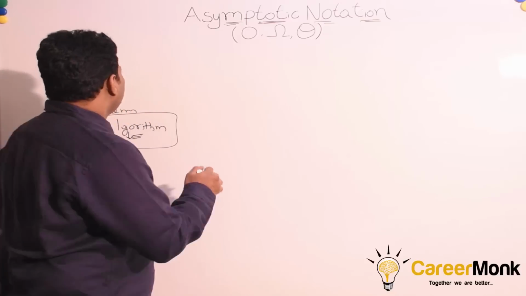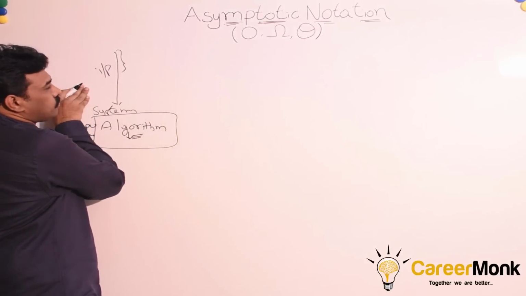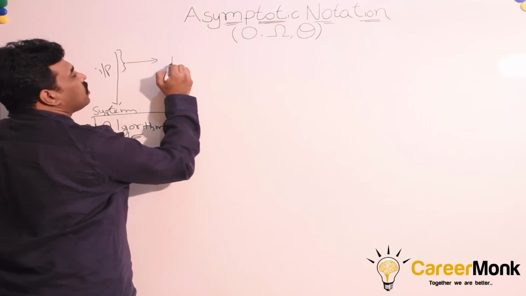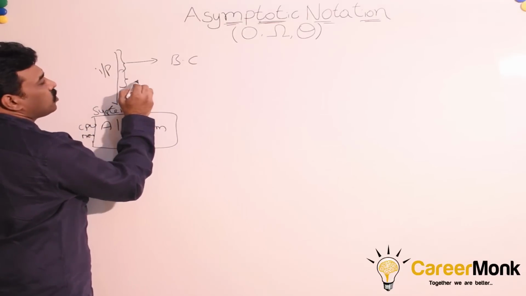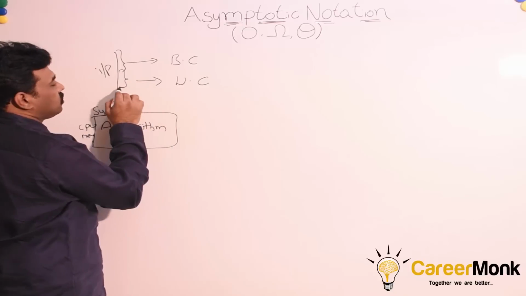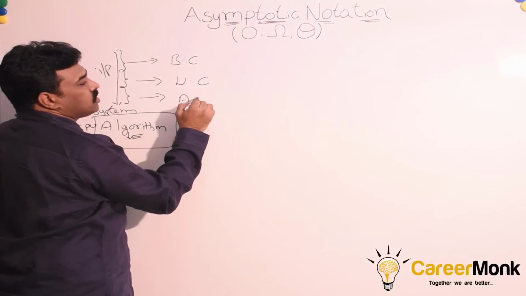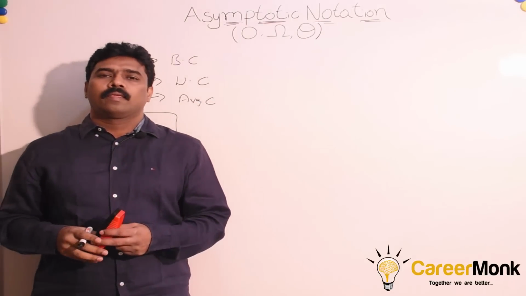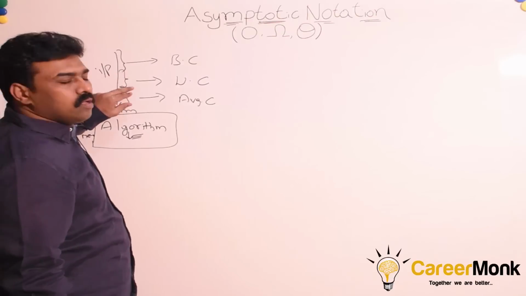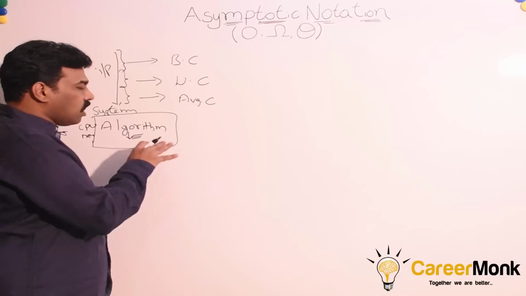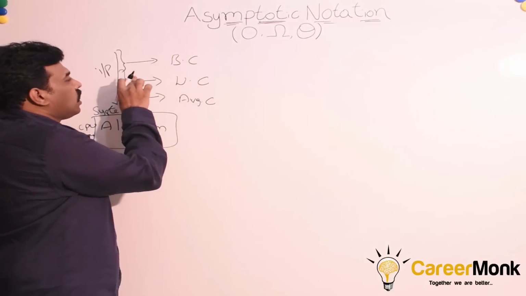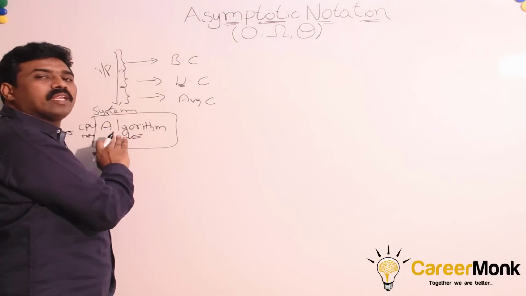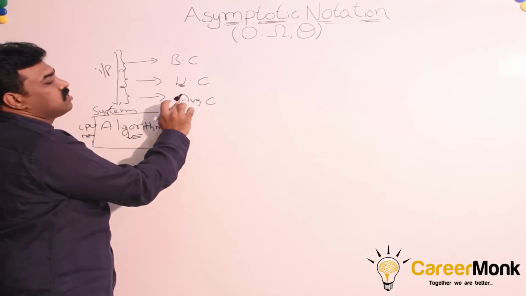Right? So here, for a given algorithm, we give the input. Among all possible inputs, we find some set of inputs for which the algorithm behavior is good. We call it best case. Another set of inputs for which the algorithm behavior is not good, we call it worst case. And another set of inputs for which the algorithm behavior is average, we call it average case. So for any algorithm or solution, we divide the inputs into 3 different subsets. One subset for which the algorithm behavior is good, that means the algorithm consumes less memory and CPU. The other subset, the algorithm consumes more memory and CPU, worst case. And the other cases, the algorithm consumes average memory and CPU. We call it best case, worst case and average case.